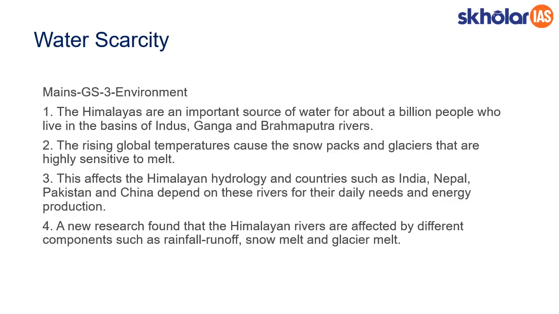A new research found that Himalayan rivers are affected by different components such as rainfall runoff, snow melt, and glacier melt. So basically, you might imagine that when the Himalayas have so many glaciers, when they are melting, the people in the downstream would be happy. That will be your assumption, but that is not true. When the glaciers melt, the water comes in huge velocity, and it is not actually providing yieldable water, that is usable water.